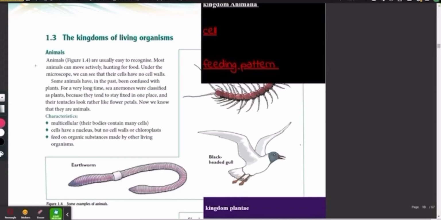The first kingdom, as you know, is Kingdom Animalia, animals. Remember, as I told you, all living organisms will have cells for sure, but the structures present inside them will be different. So the first category on which we will make a difference between them is their cell. First of all, all the organisms in Kingdom Animalia are multicellular. They are made up of many cells.